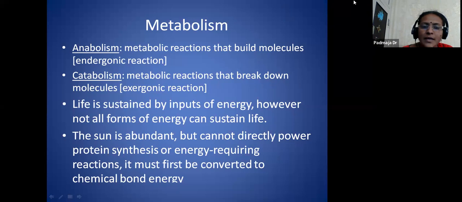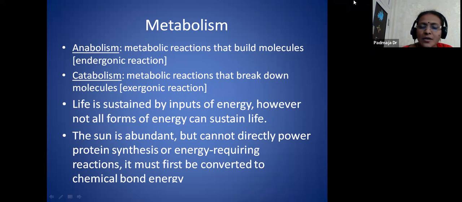It is called anabolism, and photosynthesis comes under this anabolism process, and it is also called an endergonic reaction. That means the food materials are stored there. And here, in respiration, whatever the food materials are there, for example, in plants, the starch is formed.